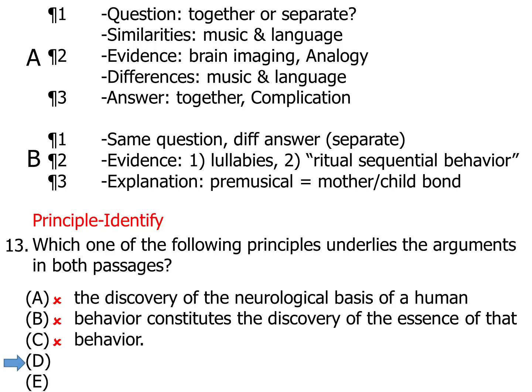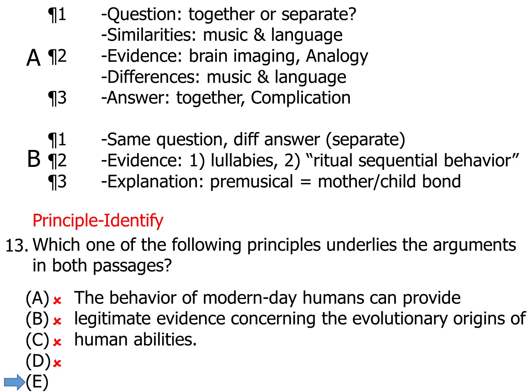Go to answer choice D. The discovery of the neurological basis of human behavior constitutes the discovery of the essence of that behavior. Now, passage A mentions neurological bases, but never says that it's the essence of anything. And again, passage B doesn't mention that, so that can't be our answer, which means by default the answer has to be E. Let's see why.